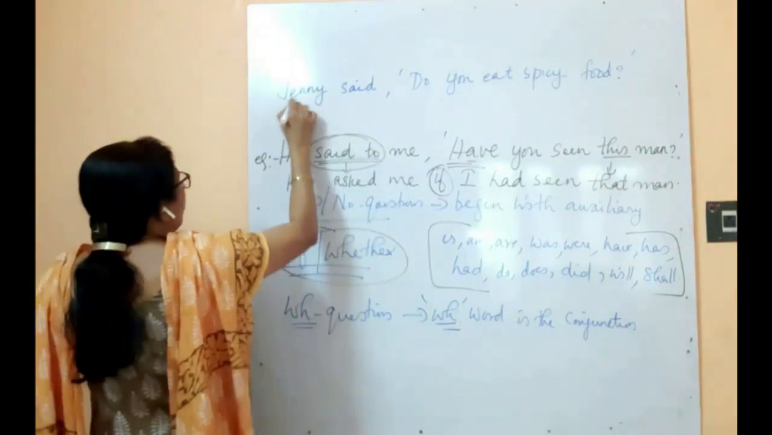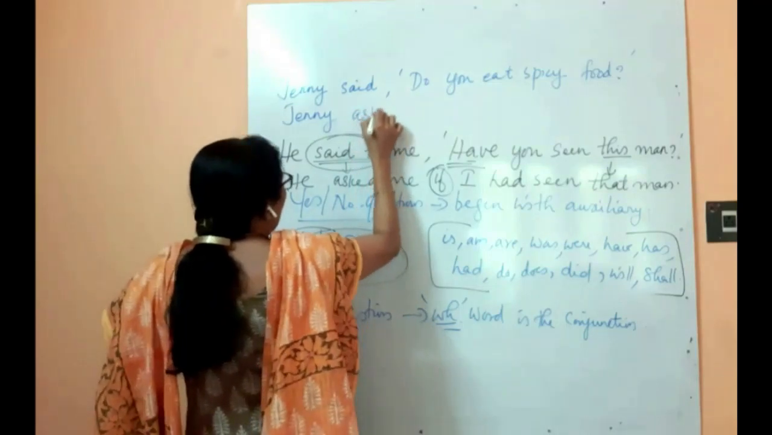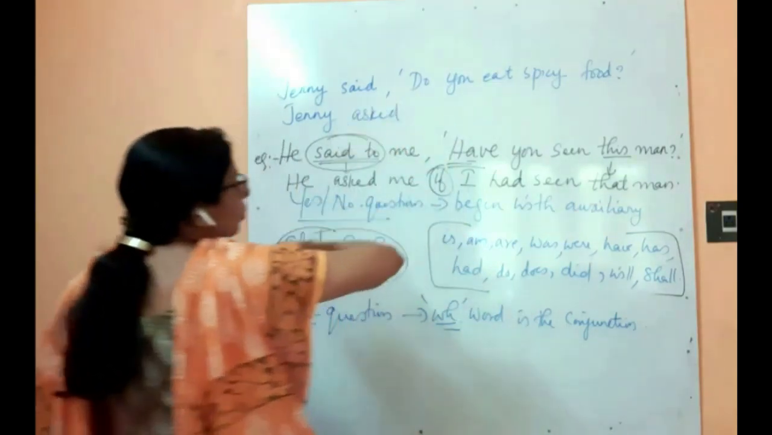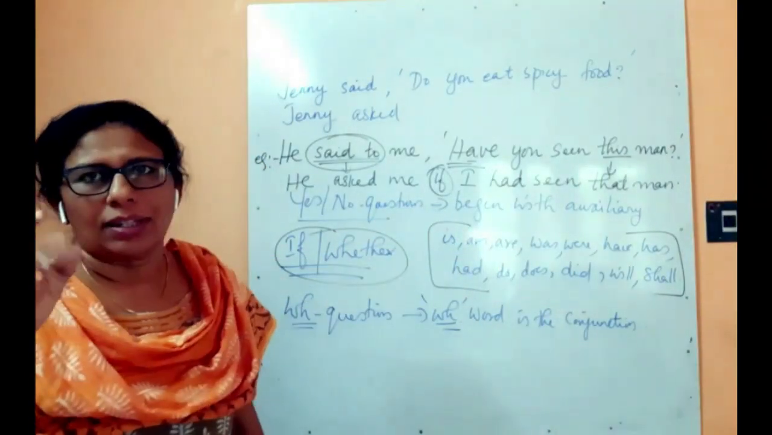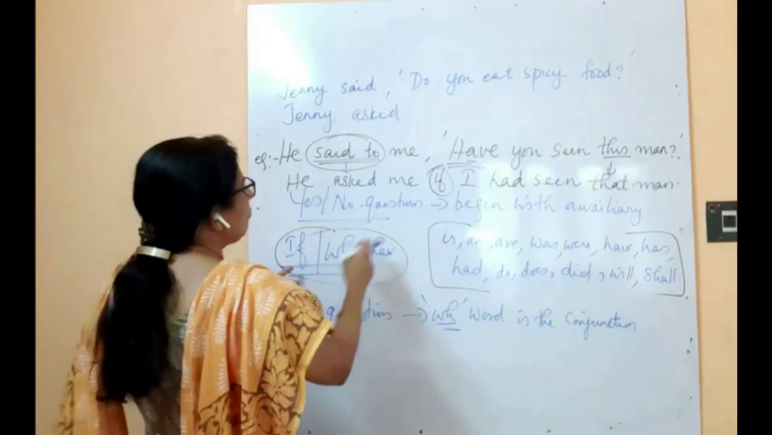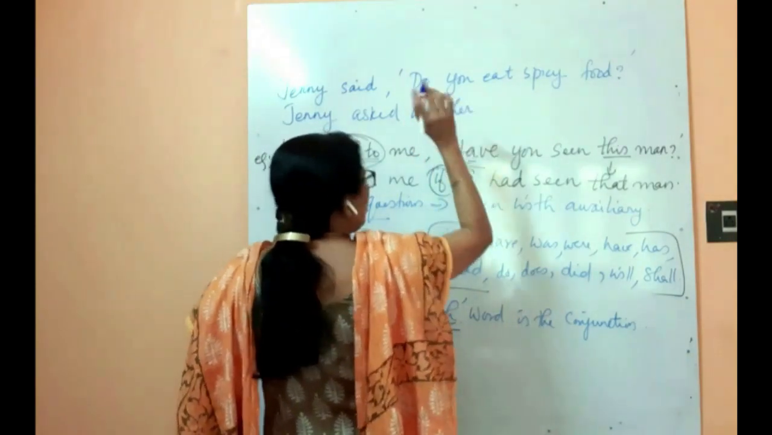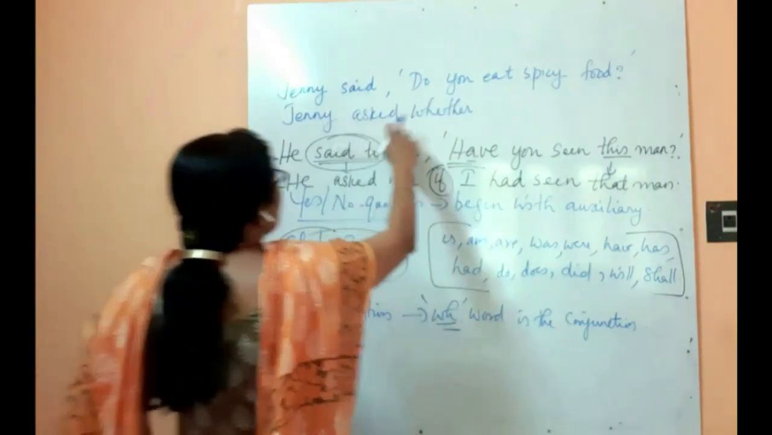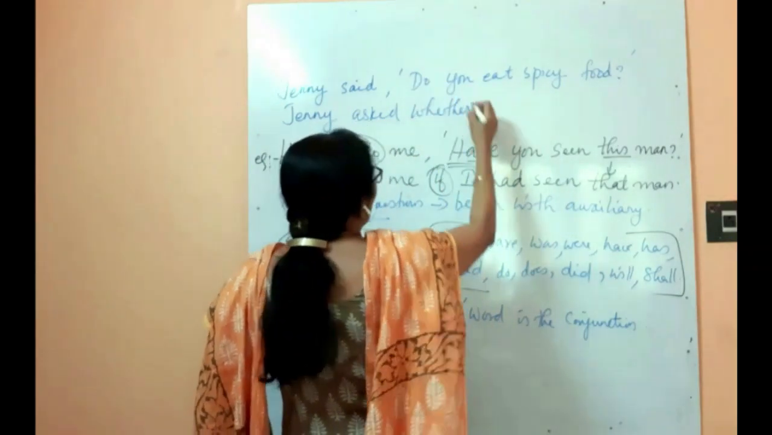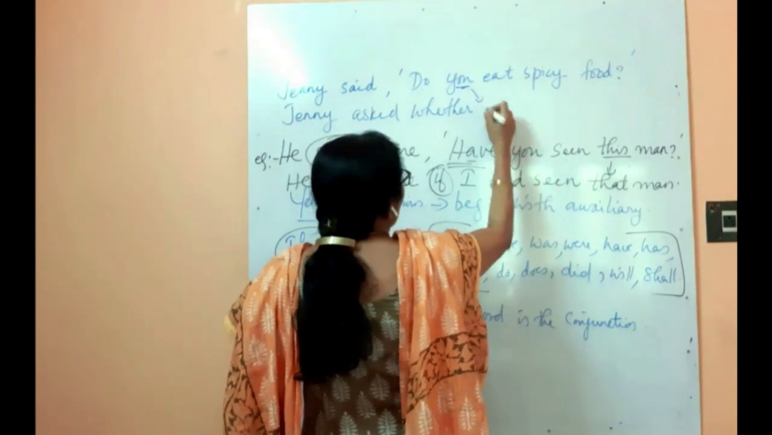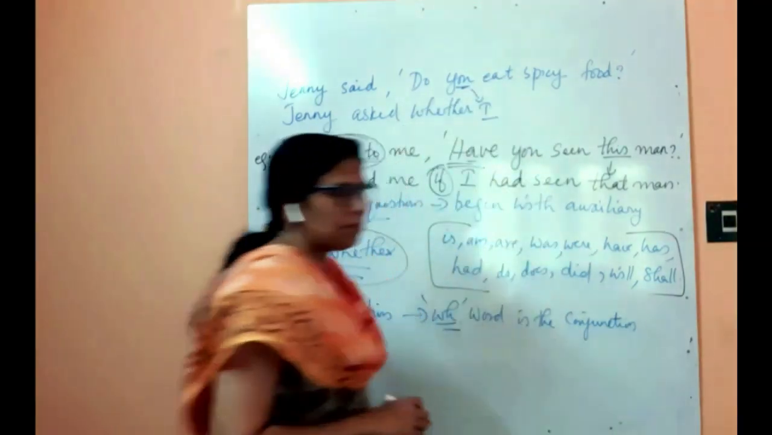So how will you convert this to indirect? Jenny asked, do, beginning with the auxiliary. That means it is a yes or no question, so we can use if or whether. So we use whether here. No problem, if you want, you can use if also. So Jenny asked whether. Will you use do first? No. Whether you. This will be converted by the I do eat.